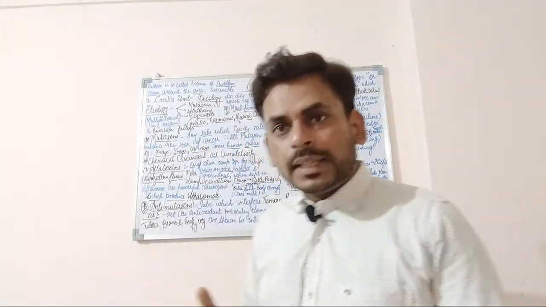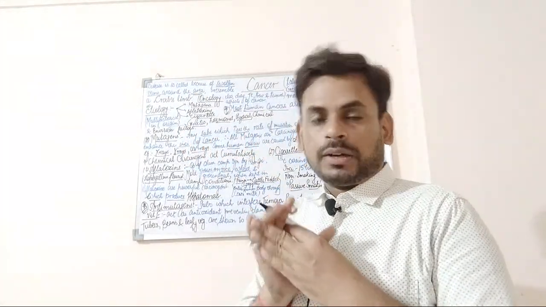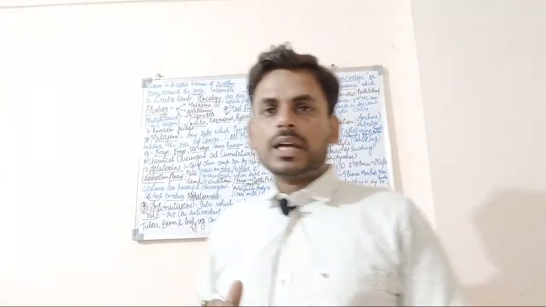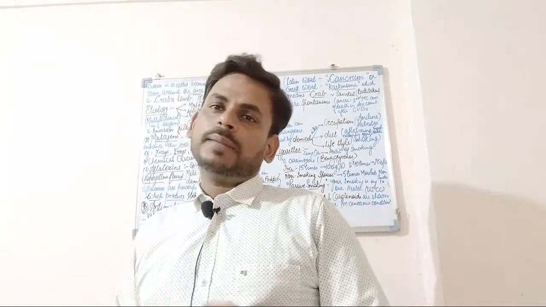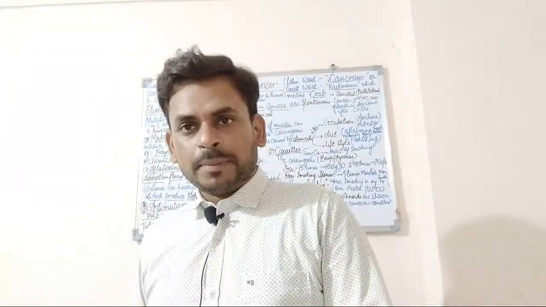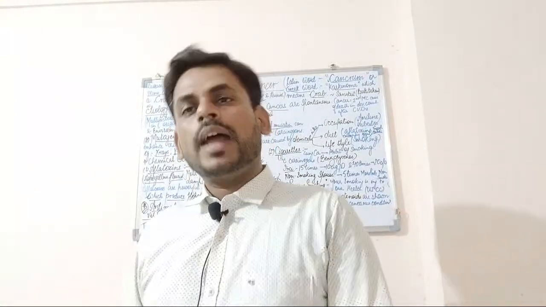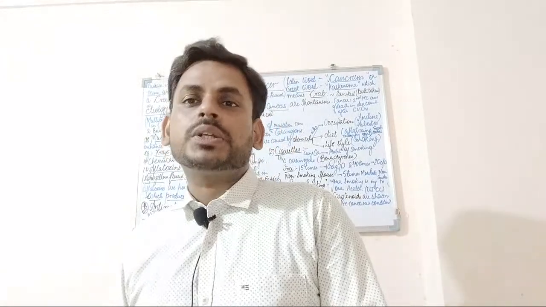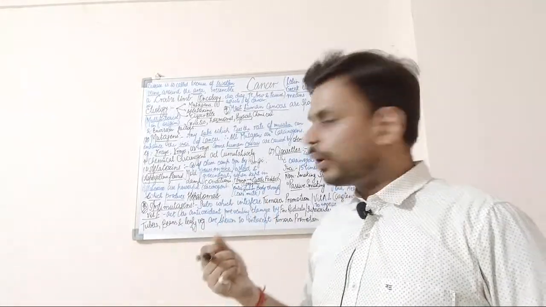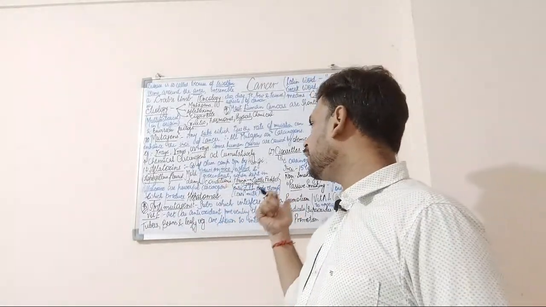So when this fungus grows on the cattle fodder, and the cattle consume this food, ultimately this chemical is transferred. It is present in the milk of the cow, and from the milk of the cow it can gain access into the human body as well. So these fungi may grow on cattle fodder as well, and they can enter the human body through the cow's milk.